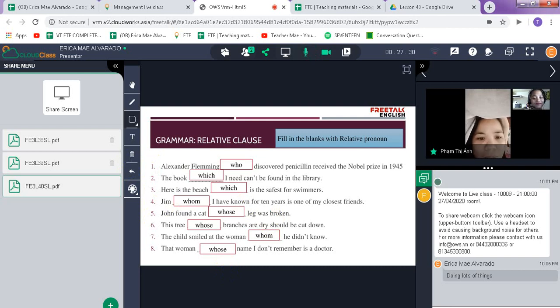Number six: Richie, whose branches are dry, should be cut down. This one has S again. Branches. Can you read the sentence again? Richie, whose branches are dry, should be cut down. Okay, that's good. Seven: The child smiled at a woman whom he didn't know. Number 8: That woman whose name I don't remember is a doctor. Okay, that's good.